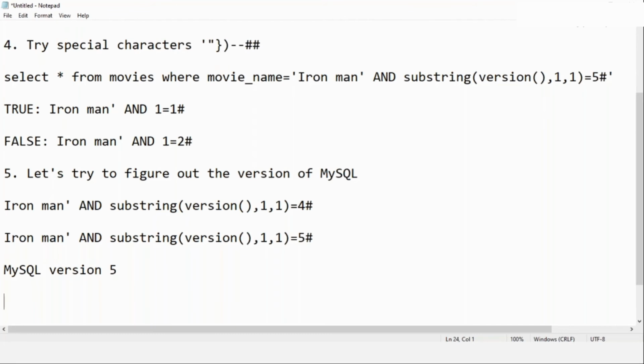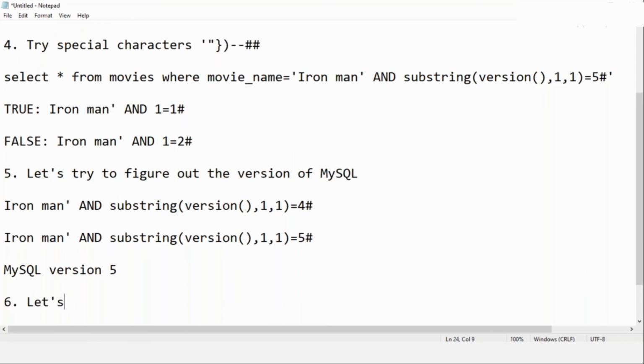Blind SQL is just a kind of guessing game for an ethical hacker. I'm not able to see what is happening behind it, but I'm able to figure out much of the stuff with the system. I'm able to see how the whole process works and how the different things work with the system.